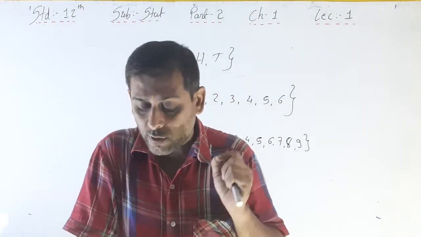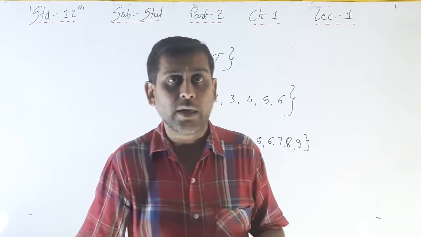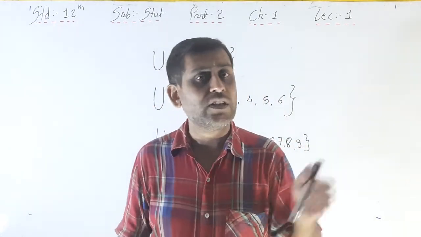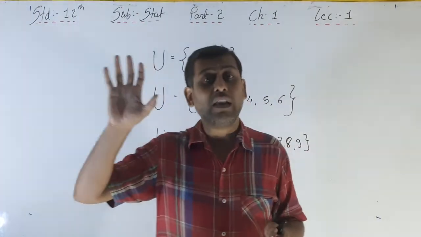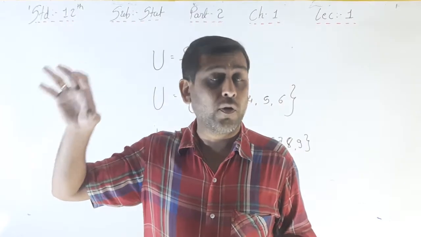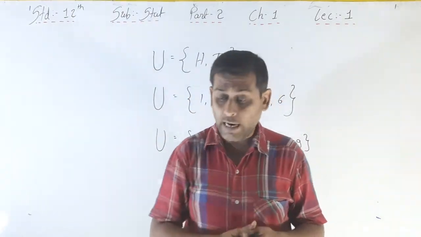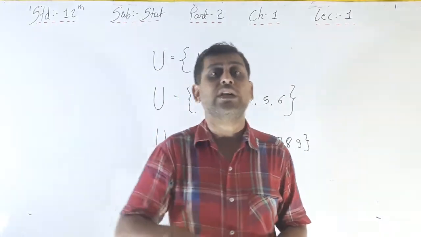The value for a bulb will necessarily be 0 or more. If the bulb is defective, then the life is 0. If the bulb is very good, then the life is more than 0: 1, 2, 3, 4, 10, 100, 500 hours. So the answer will not be negative, it will be positive.